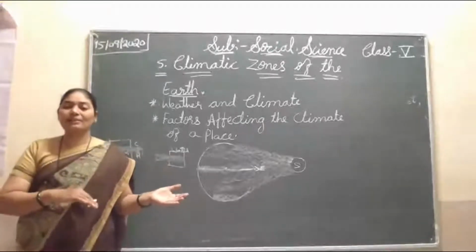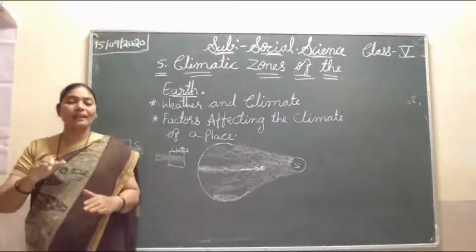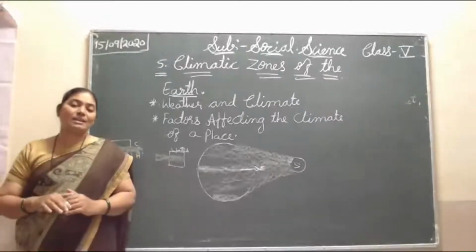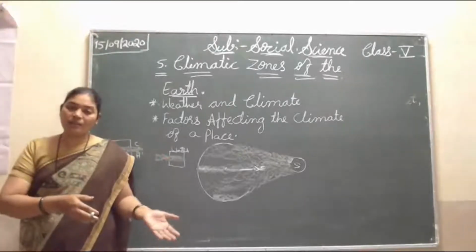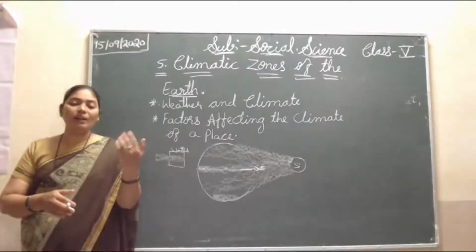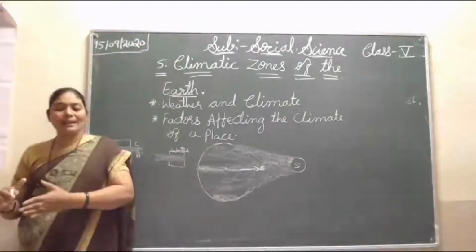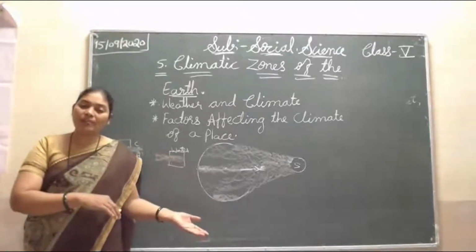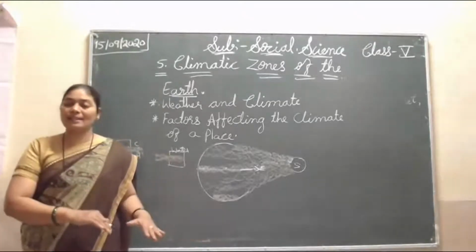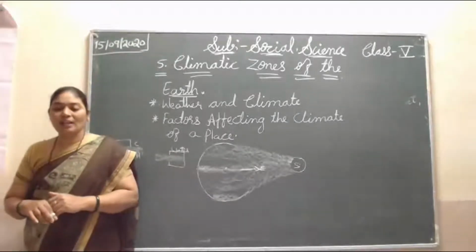Other places it will decrease the temperature, but the hot places again become only hot. In a desert area, because that area is hot, the wind is blowing hot, so again it will be hot only. Winds that blow from a hot place increase the temperature. When it blows from a cold place, it will decrease.